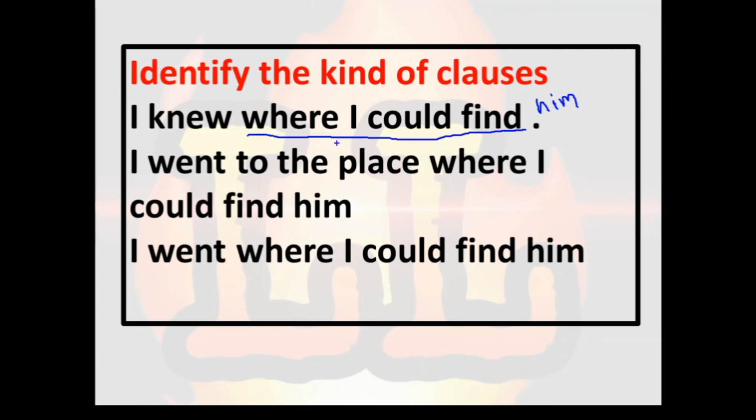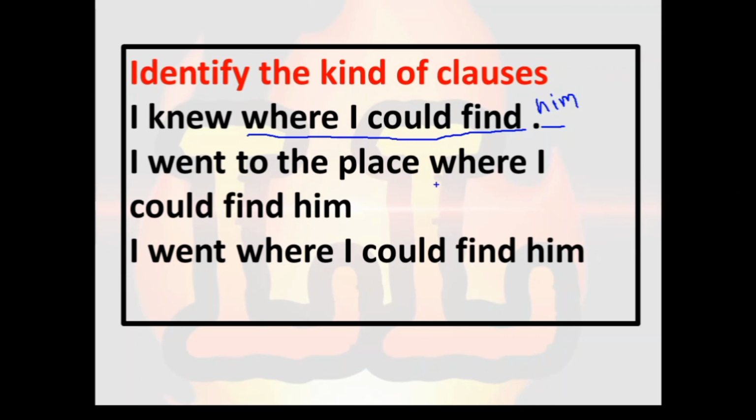You have to find which clause is used here, whether it is a noun clause, an adjective clause, or an adverb clause. Okay. So next: I went to the place where I could find him.